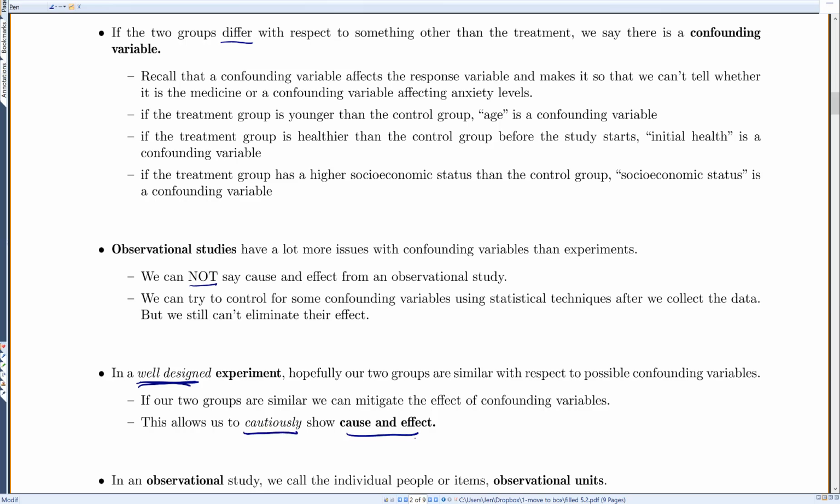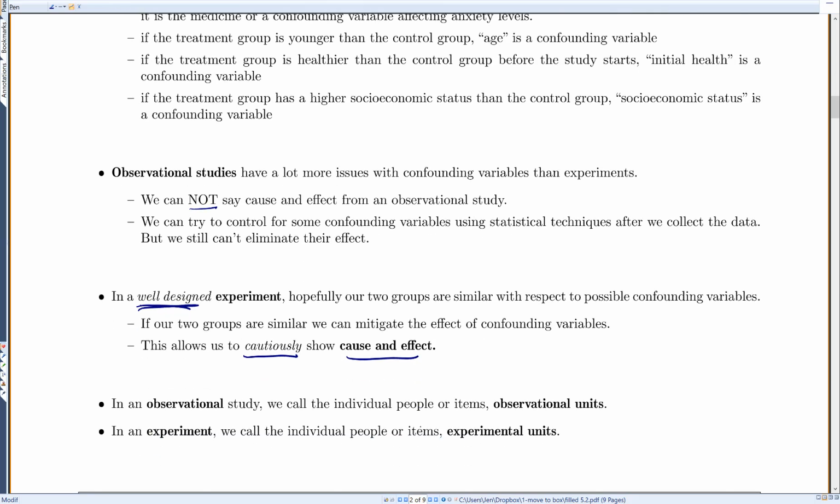I say cautiously because in any experiment, we can still get unlucky. We can still just pick weird samples. We can have things that we didn't expect show up. Okay. But if it's well designed and we get these results that show cause and effect, it's probably true. Now, past that, we will like to double check. We want other people to run similar studies, okay, but we can cautiously say cause and effect.